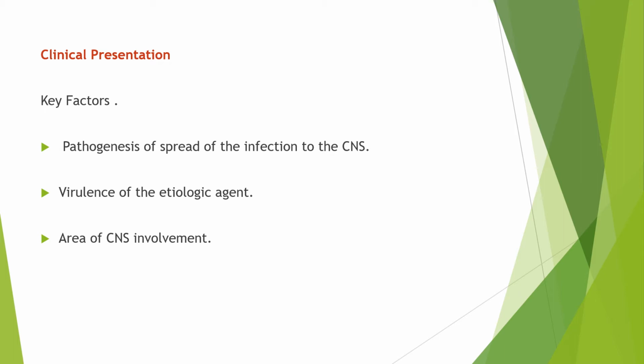Similarly, regarding pathogenesis of spread, if the infection spreads from the ear, nose, or throat to the CNS, the viral or bacterial load would be high. It also depends upon the virulence of the etiological agent. Highly virulent organisms would cause more damage as compared to low virulence organisms.